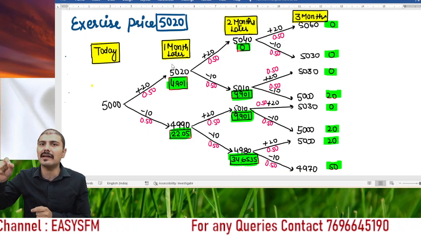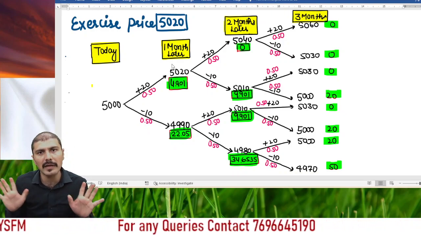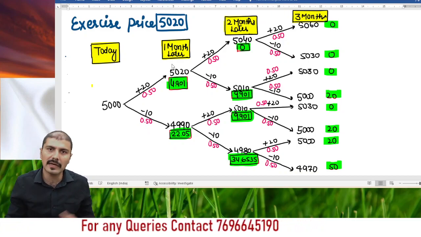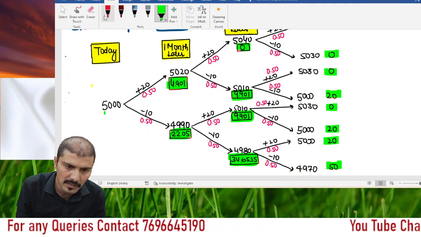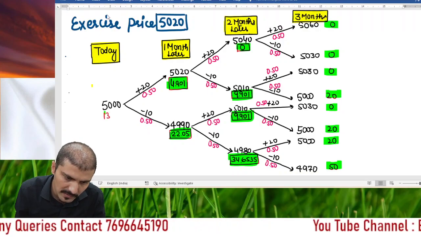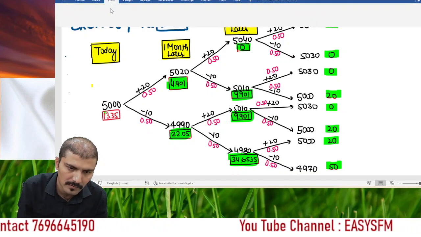So if you exercise at the end of 3 months, these are the values of options that you are going to get. We have already done that, and based on that, the current value of option we have also got as 13.35 approximately. Done.